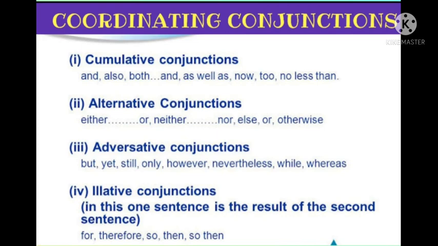Then, if I am giving another example, like winters have set in, therefore we need woolen clothes. So, therefore is a word that is showing the result. So, these conjunctions are coming under the illative conjunctions, and the examples of illative conjunctions are therefore, so, for, hence, then, so then. All these are coming under the illative conjunctions.